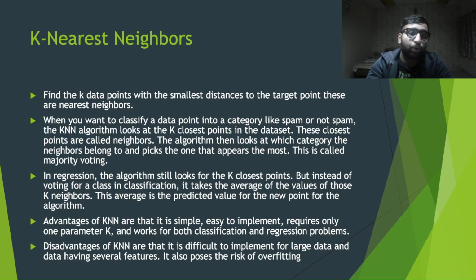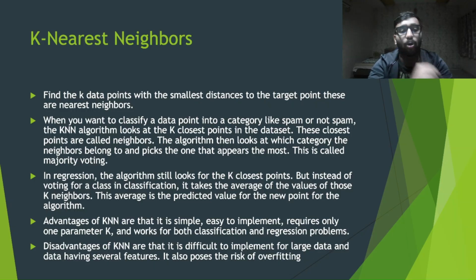When you want to classify a data point into a category like spam or not spam, the KNN algorithm looks at the k closest points in the data set. These closest points are called neighbors. The algorithm then looks at which category the neighbors belong to and picks the one that appears the most. This is called majority voting. So for classification problems, the majority voting mechanism is used, where the class or label which appears most among the nearest neighbors is chosen, and it is the label given to the new data point.